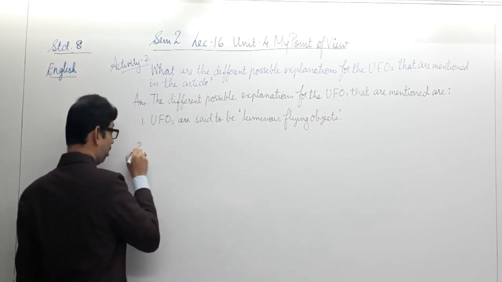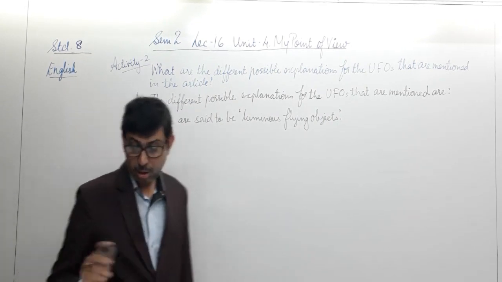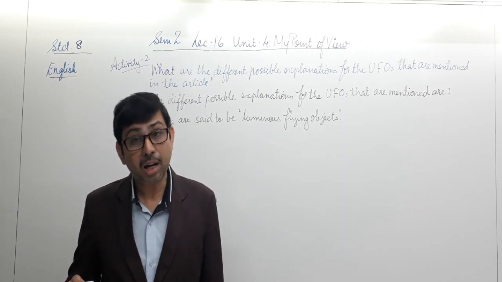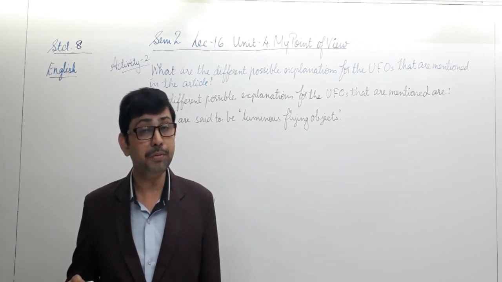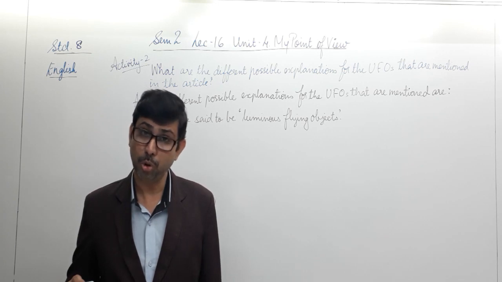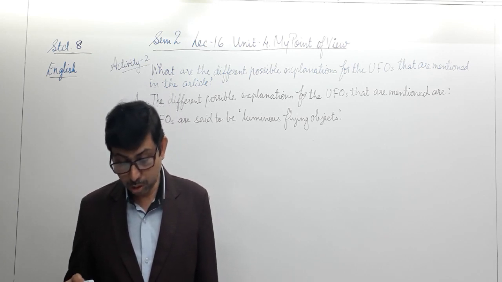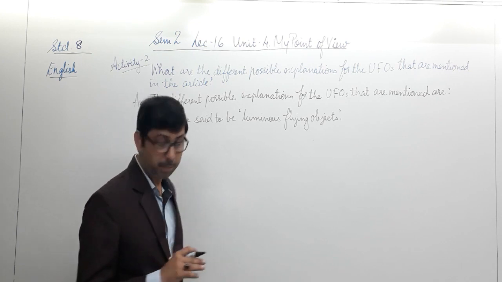The second explanation, or the thing we read in the article, was about some local people believing that they are extraterrestrials. It's a belief, it's a point of view. Well, we are not sure, or we do not have any proper evidence about that. Who have come to Earth from outer space. That was the second point.